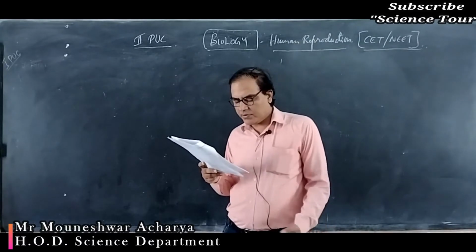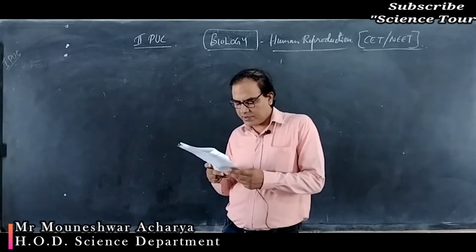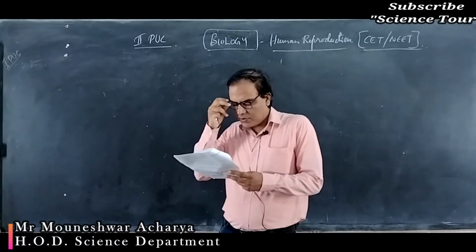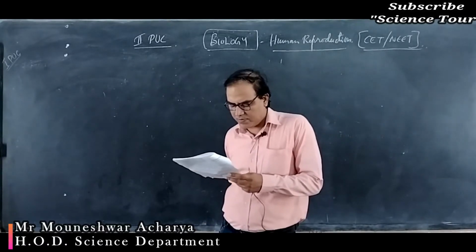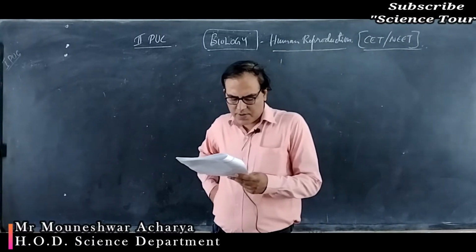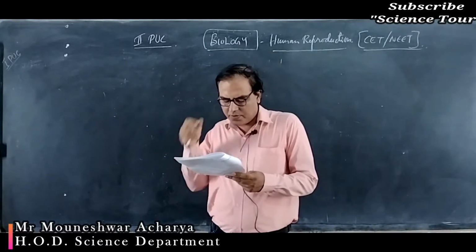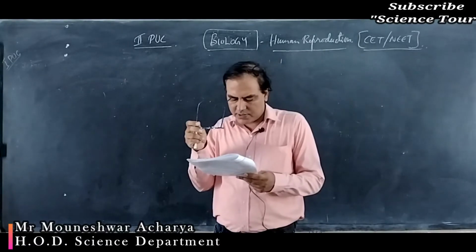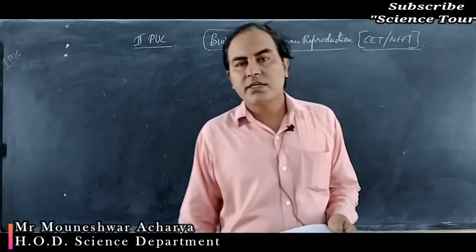Then question number 22, immediately after the implantation, ectoderm, endoderm and mesoderm of the embryo are formed from. It is formed from the embryoblast. It is the name given for the inner cell mass, that is option 3.